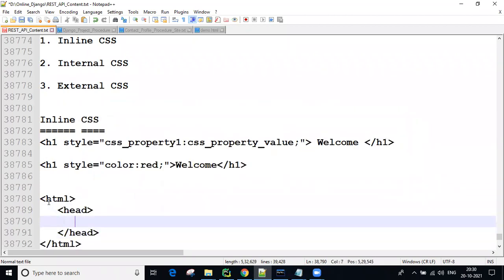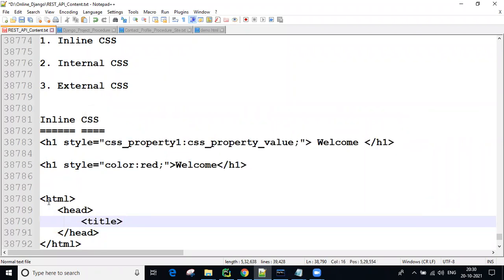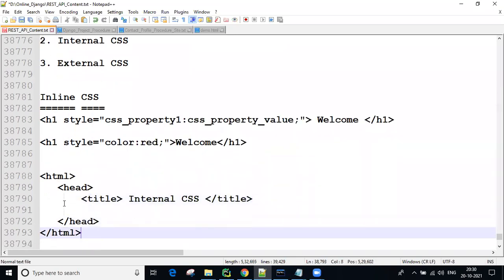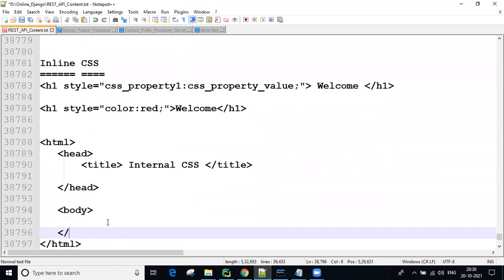Generally here we are writing the title. This is where I want to write the internal CSS, guys. So you can close the title. That's it. Next, guys, the body is there. We need to close the body.